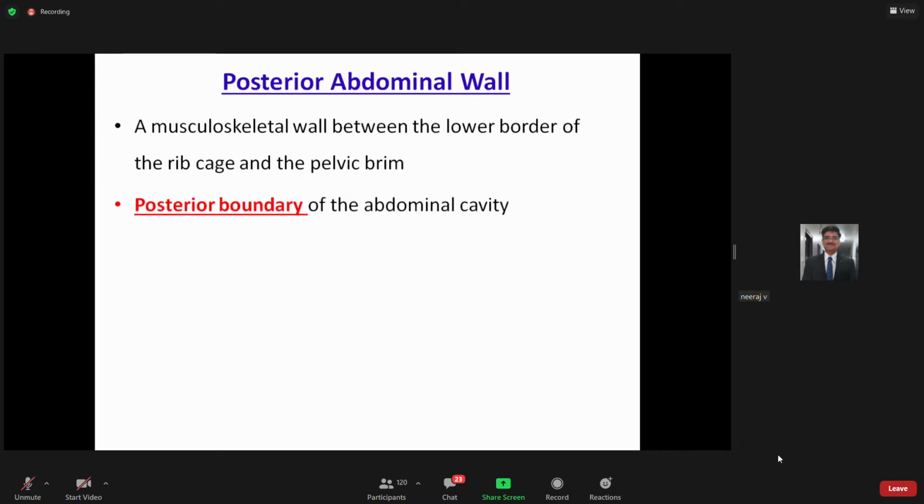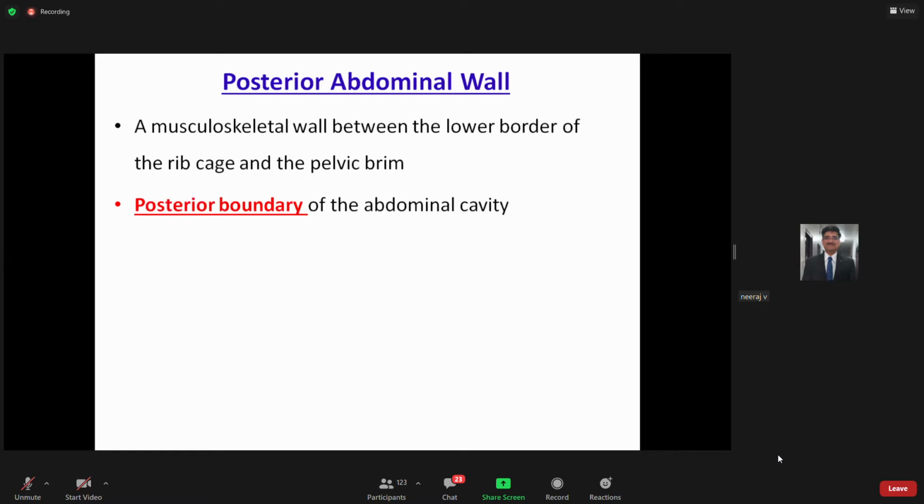So basically what it is, it is simply the posterior boundary of your abdominal wall, which extends from the lower aspect of your rib cage up to the pelvic rim. It is made of three parts. One is the bony part. You already know what the bony part is: those are the vertebrae forming the posterior boundary of the abdominal cavity. We have the 5 lumbar vertebrae, L1, L2, L3, L4 and L5.